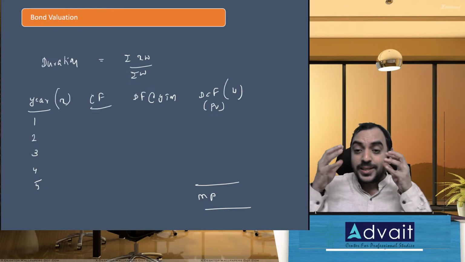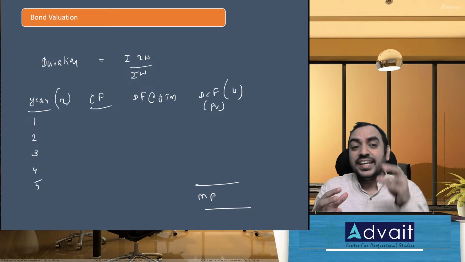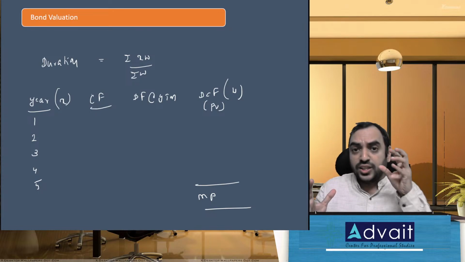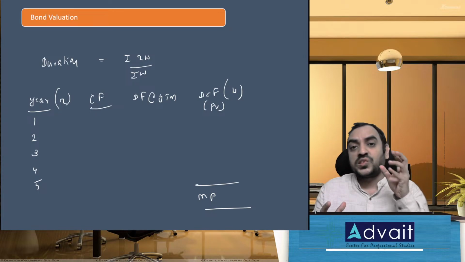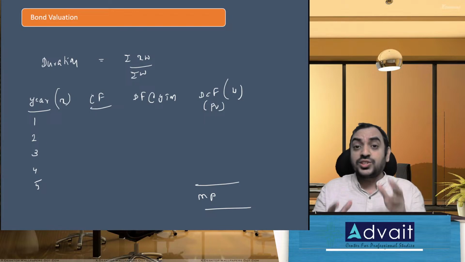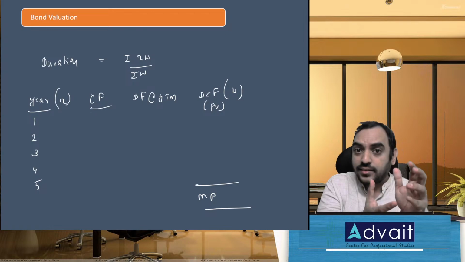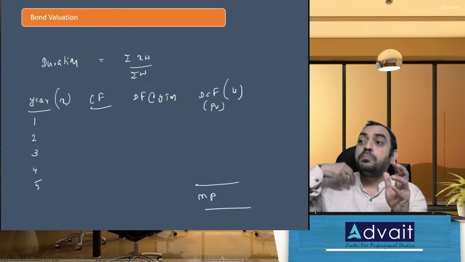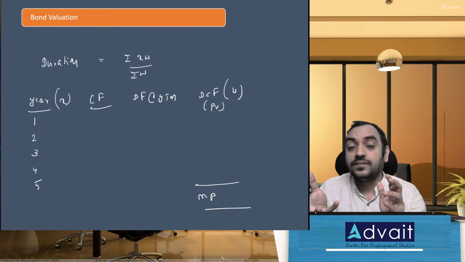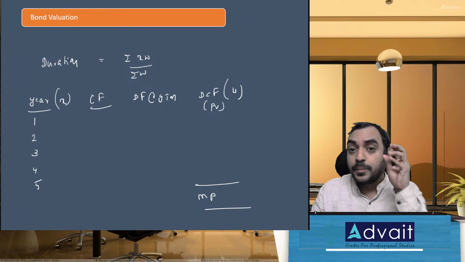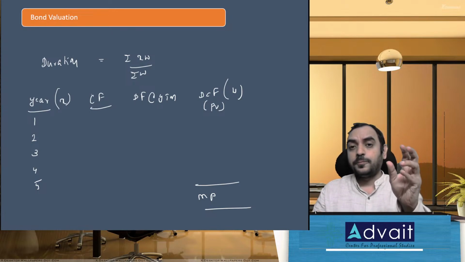The foundation, basics again. In general, when I use weighted average concept in mathematics or statistics, X is what I would like to calculate. Weight is the importance I give. X is the basic variable.